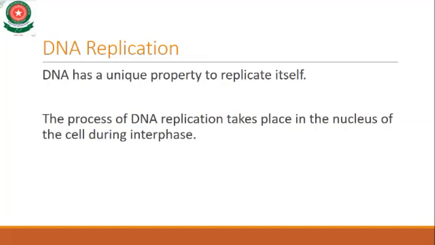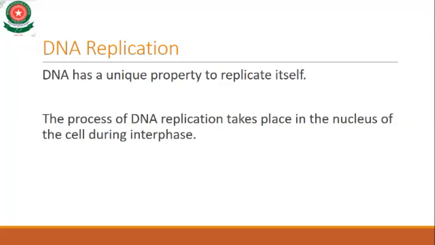As you know about interphase, what is interphase? Before the start of cell division, the parent cell passes through a phase known as interphase. During interphase, chromosomes in the nucleus are duplicated, meaning copies of chromosomes are developed.